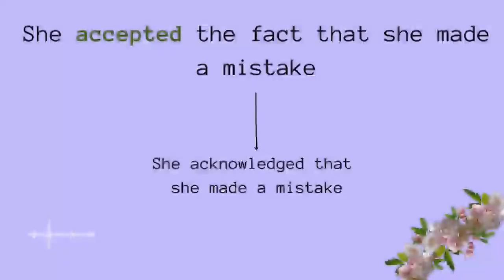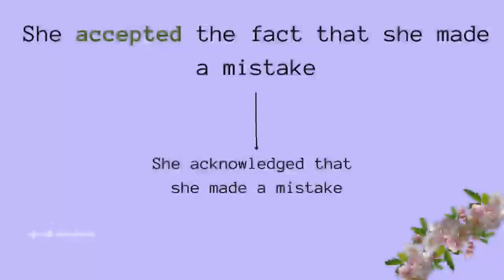She accepted the fact that she made a mistake. She accepted, meaning that she made a mistake and she acknowledged. She admitted that. She said, yes, I made a mistake and I am so sorry for making such a mistake.